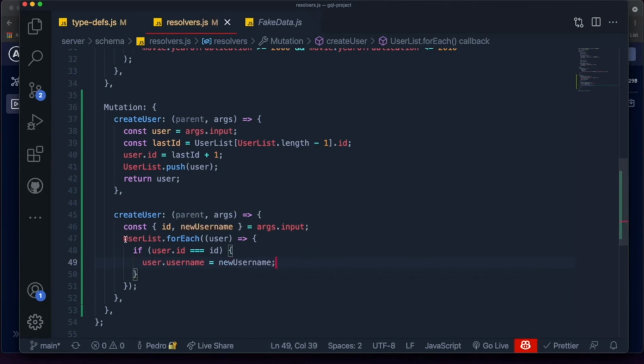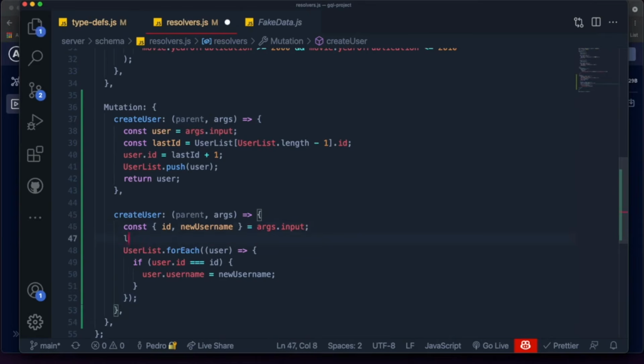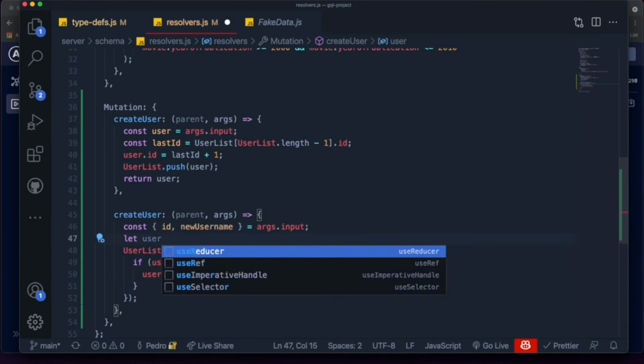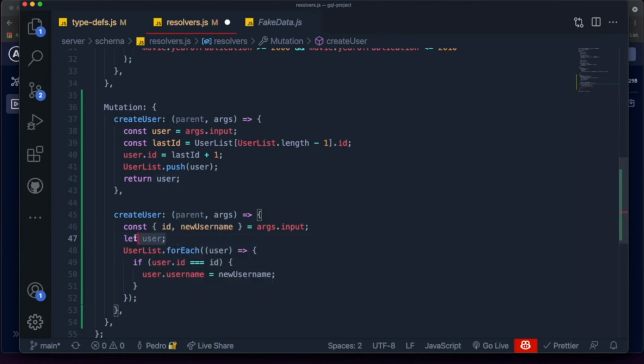We're just looping through the user list, checking to see if any of the elements in the user list has an ID equal to the one that we want to update. And if it is, then we want to update the username to the new one passed in the arguments. And at the end, after everything is done, I want to create a variable called user, and it can be null, right? We'll initialize it like this.